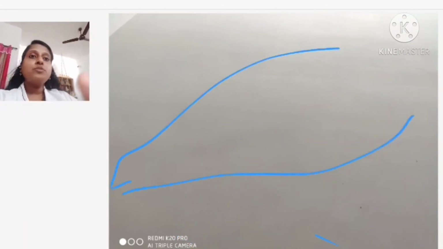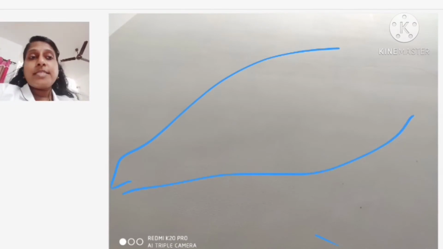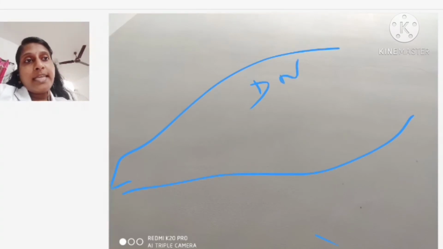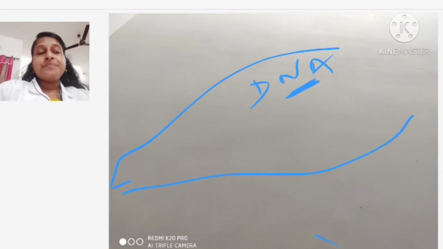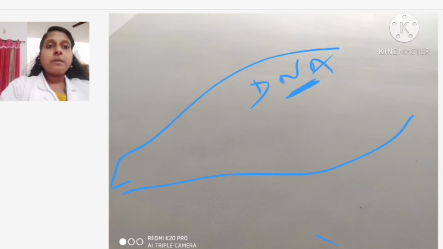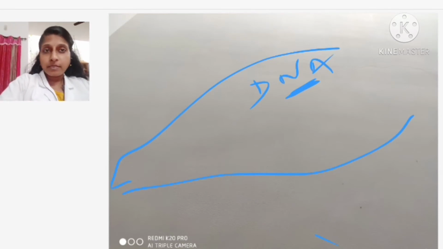The nematode is made up of cells. In each and every cell, what is present? DNA is present. In that DNA, there is a gene which is used for the growth of the, sorry, not plant, the nematode. So, if that gene is present, then only the growth factor, the protein, will be produced, which will help in growth, right?